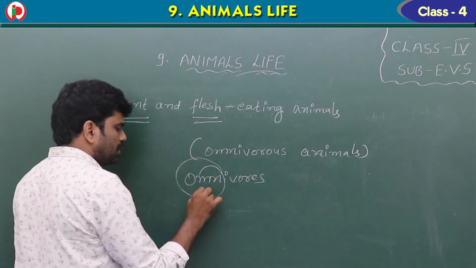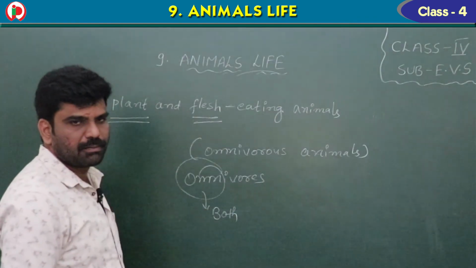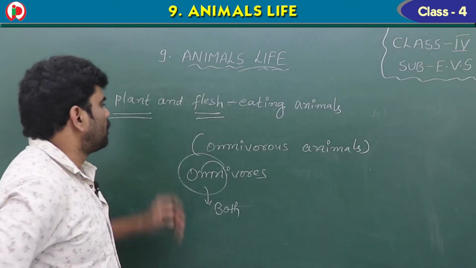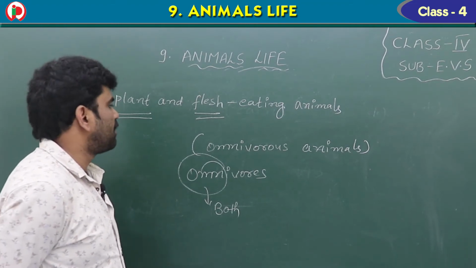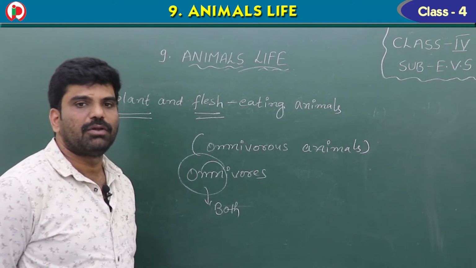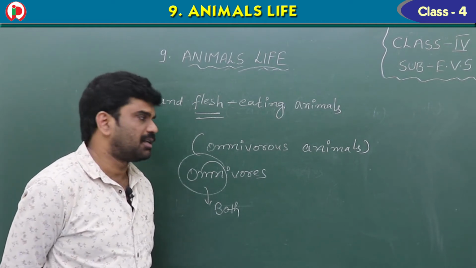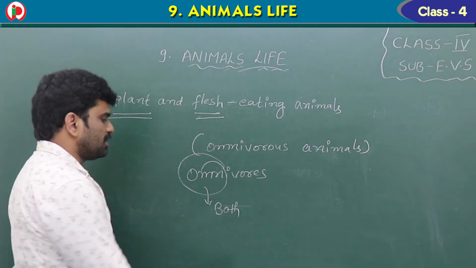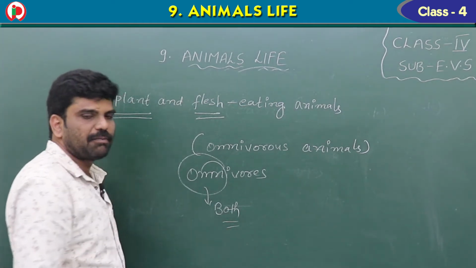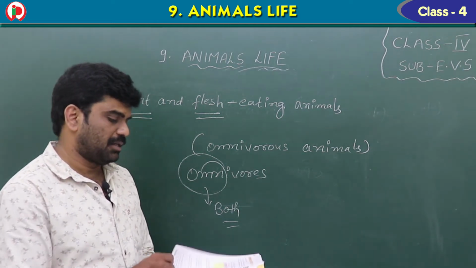Omni means both. Children, as I told you already, this is the third type of animals. So these type of animals will eat both the plants and flesh of other animals, which are called as omnivorous animals. Omni means both. Both means they eat plants and animals. That means flesh of other animals.